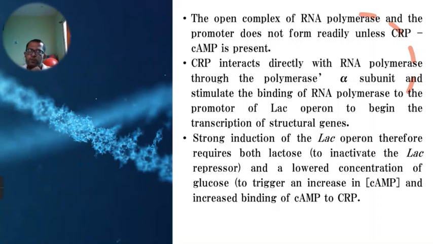So, in order to induce this lac operon, there is a requirement of lactose, a lower concentration of glucose, and increased binding of cyclic AMP to the CRP. So these are the 3 requirements, whereby this lac operon is controlled at the transcriptional level. Okay, not at the translational level. It is controlled at the transcription level.